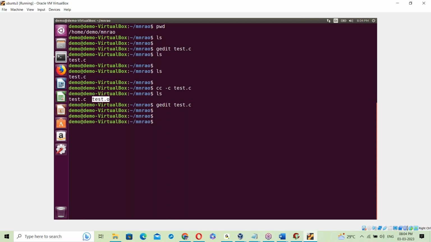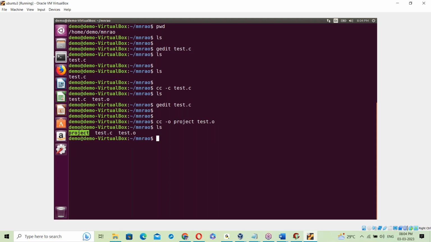After that, now we should create the exe file. Creation of the exe file: cc hyphen o. Suppose the exe name is project. Then test.o. So cc, the C language compiler, links all the object files and generates the exe file. Now project is the exe file, right?